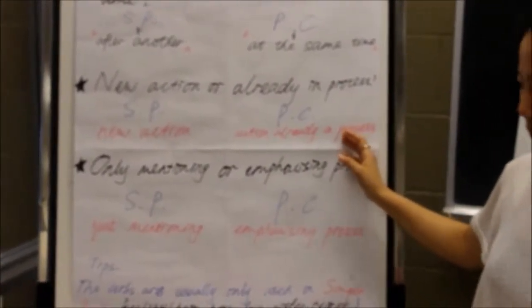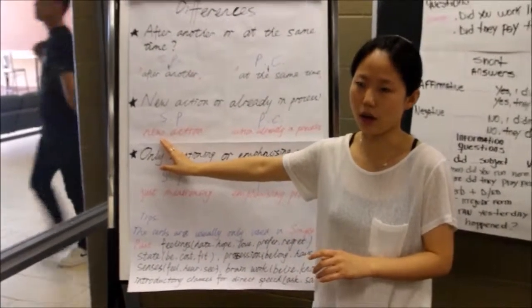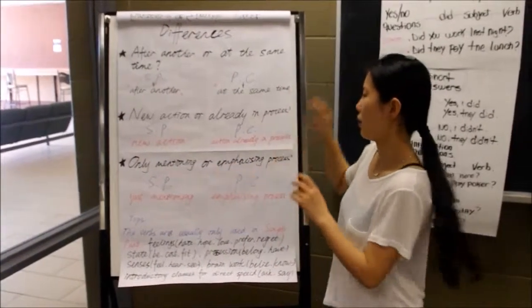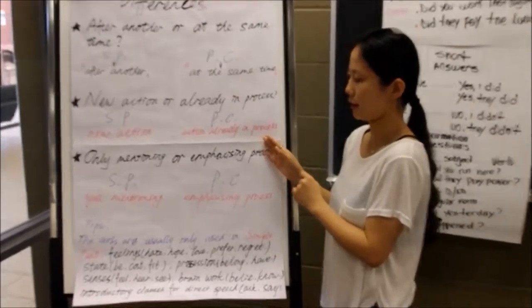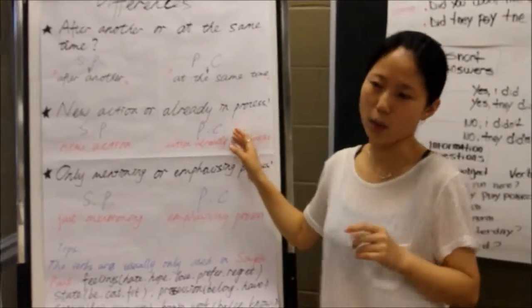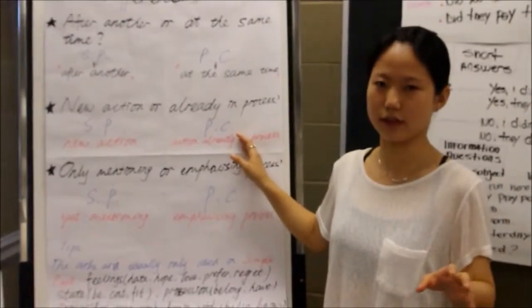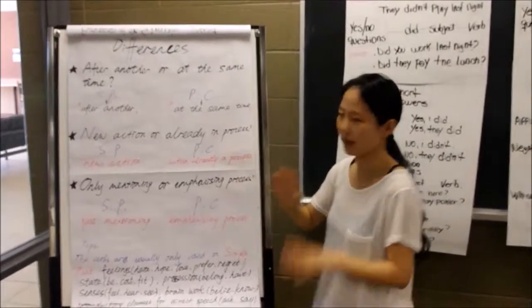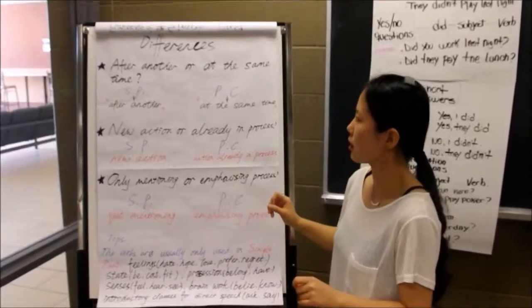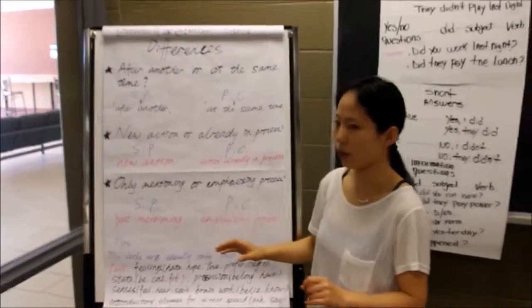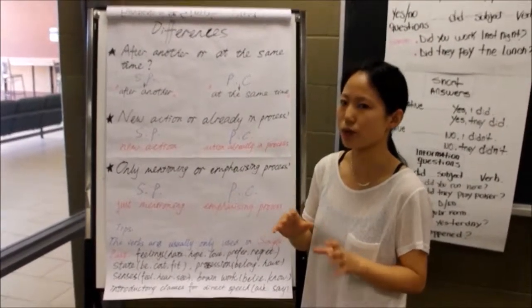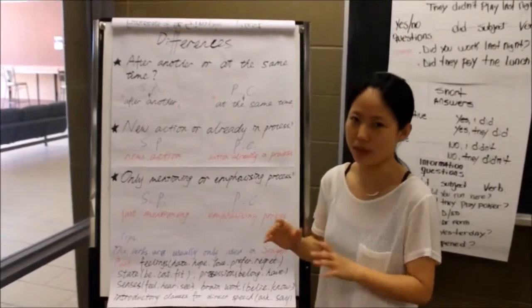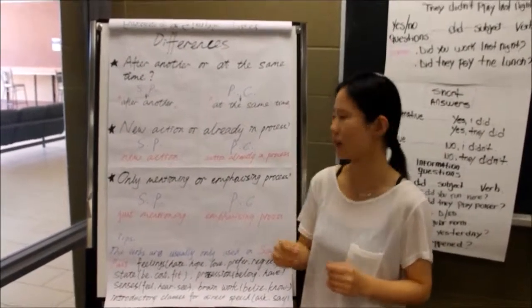For example, he did the homework yesterday. But for this part, he was fishing at that river at noon. So that's the difference.